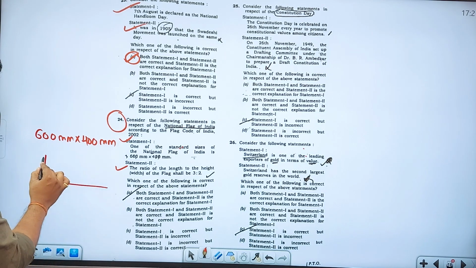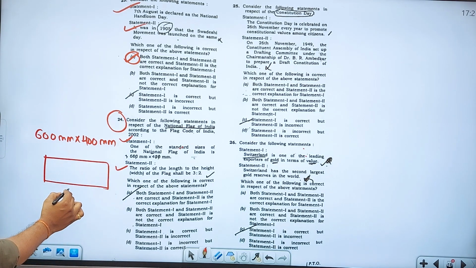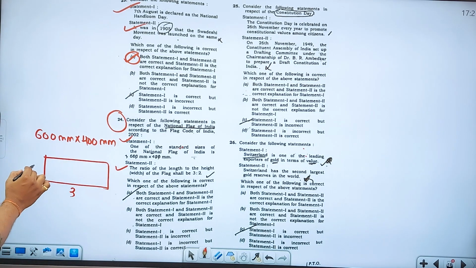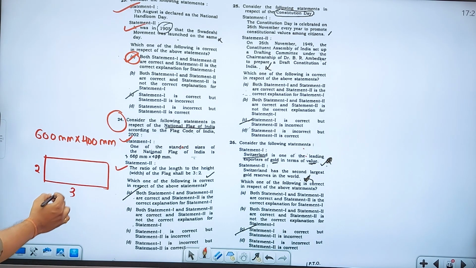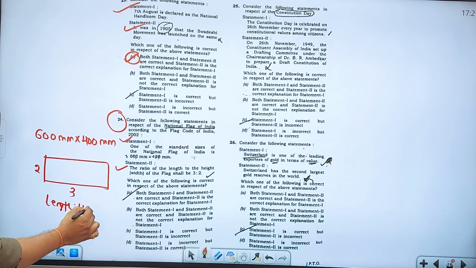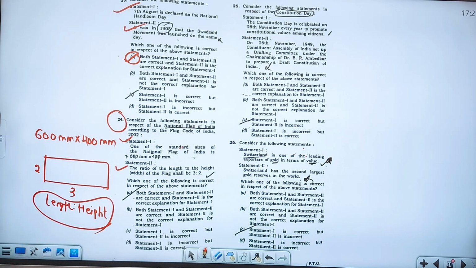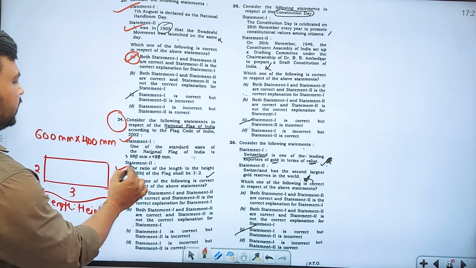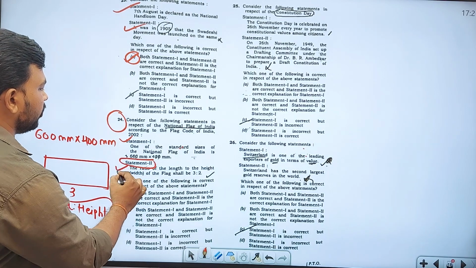The ratio of the length to the height, the length should be 3 and the height should be 2. So the ratio of length to the height is 3:2. That is what he has given, right? So if you see the ratio of length to the height, it is the right statement, no doubt about that.